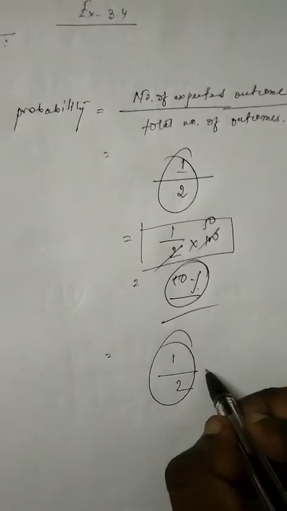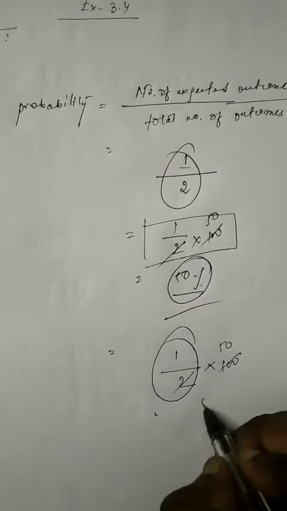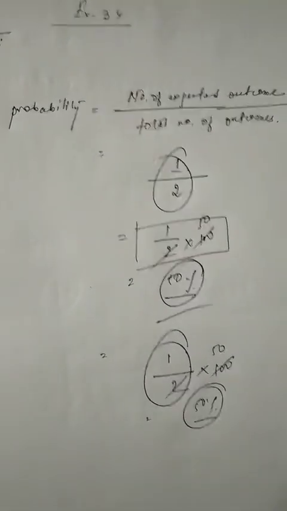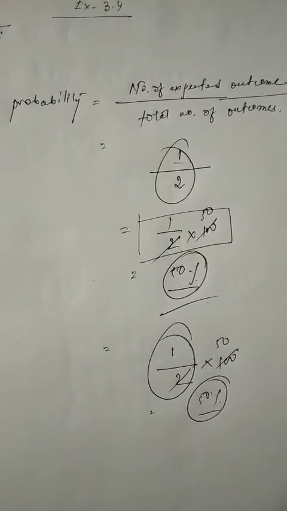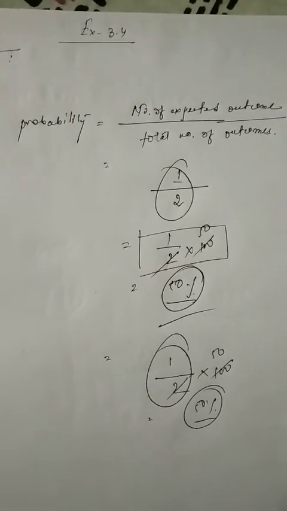Again, if I want to convert it into percentage, I'll just multiply it by 100. It will be cancelled. I'll get 50%. I have just explained there are 50% chances of getting head and 50% chances of getting tail.